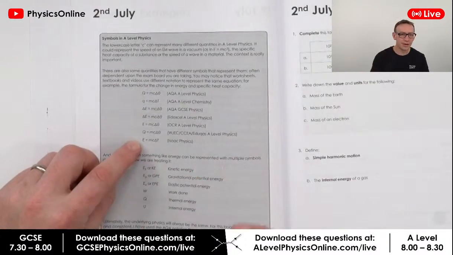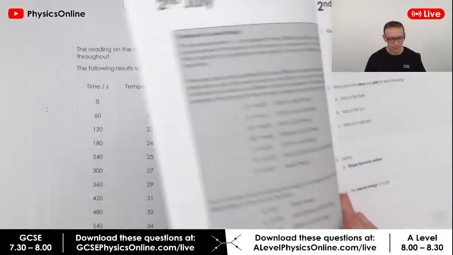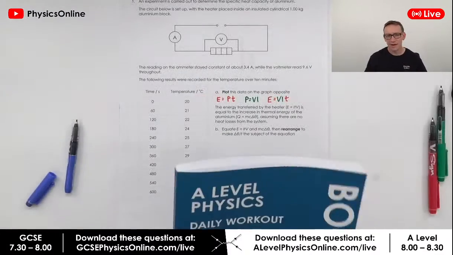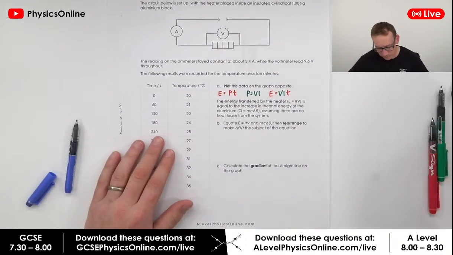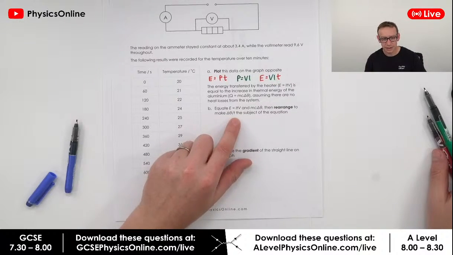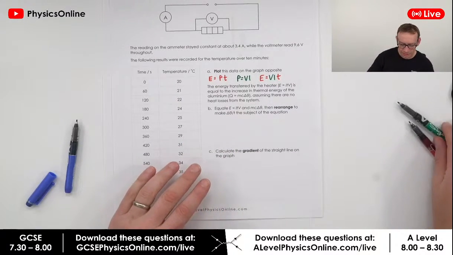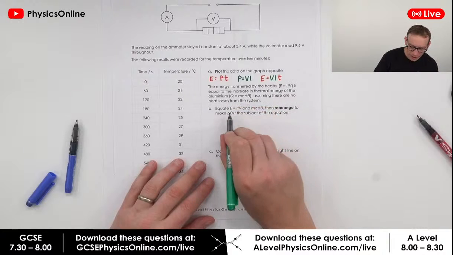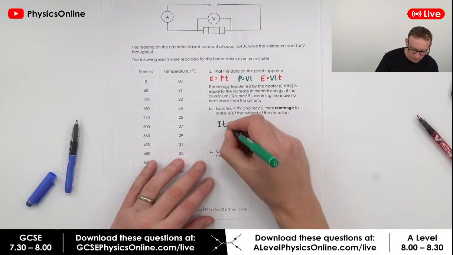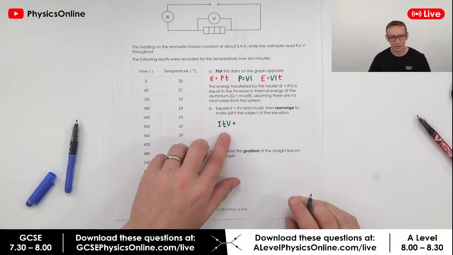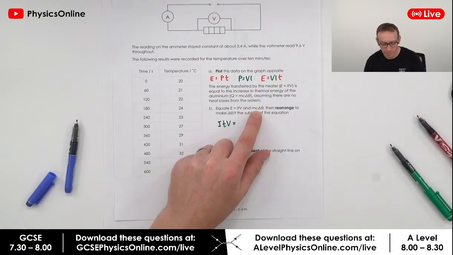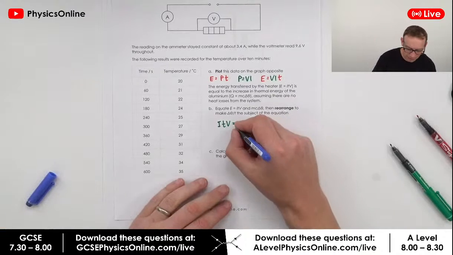So there is no standard one formula. But the one that I chose to use for this was just Q equals mc delta theta, for all of you AQA gang out there. So equate the two things and rearrange to make delta theta over T the subject. We can say that the energy transferred by the heater, which is ITV, is equal to the energy gained by that aluminium block, which is mc delta theta.